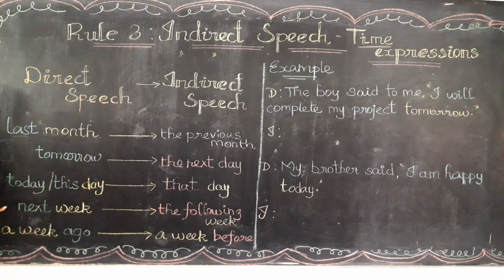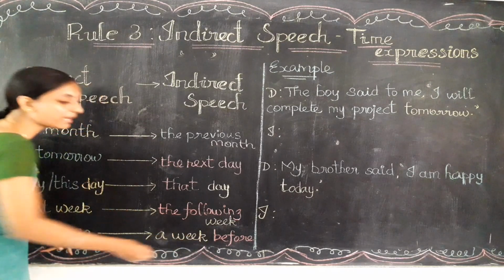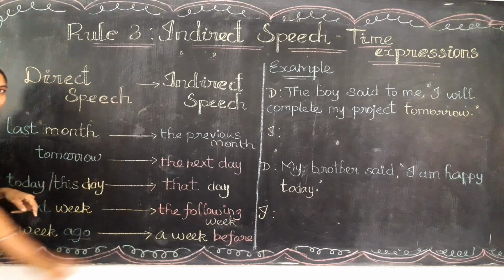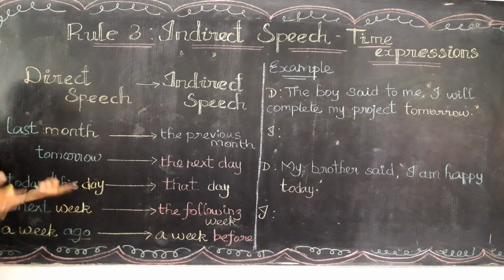Clear? So next week will be the following week. Next week, we need to write as the following week. And at last, a week ago. Here a week will come as it is. Only in place of ago we are going to write before. We have learned already that ago should be changed into before, and this should be changed into that. So these are the words which we have already learned. So this will be very easy for you.